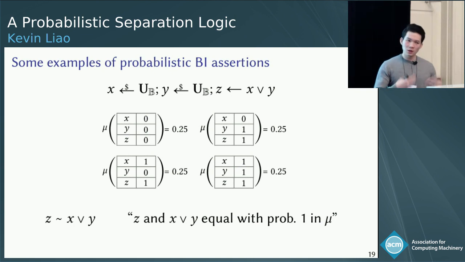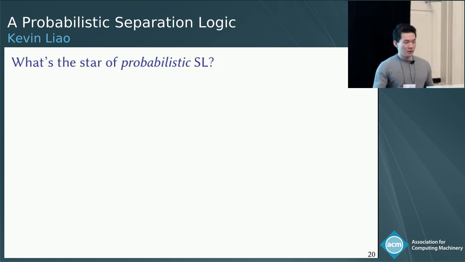Of course, all of these formulas are fine to describe mu, but we might want to say something stronger about x and y, namely that they're independent. After all, they're the results of independent coin flips, right? And so this leads us to the star of probabilistic separation logic.